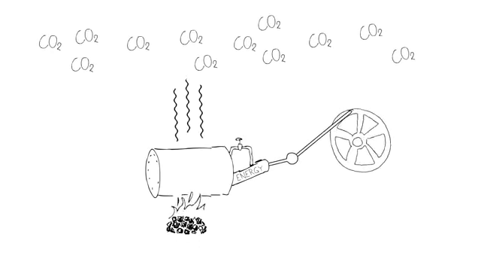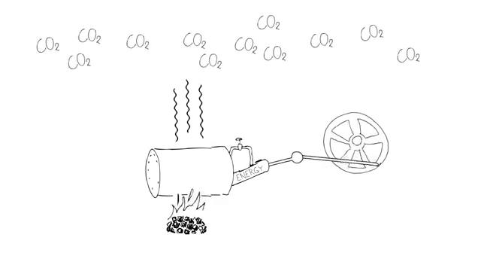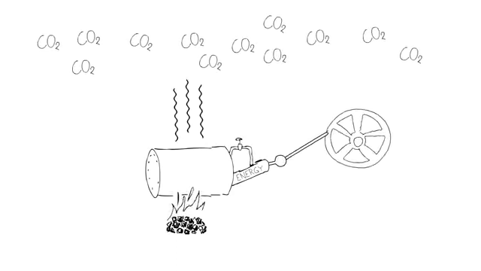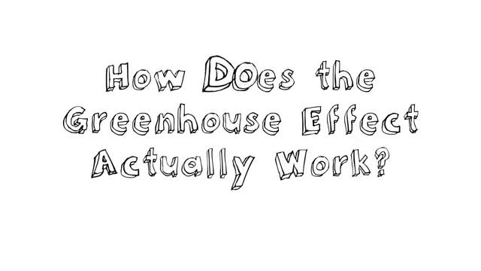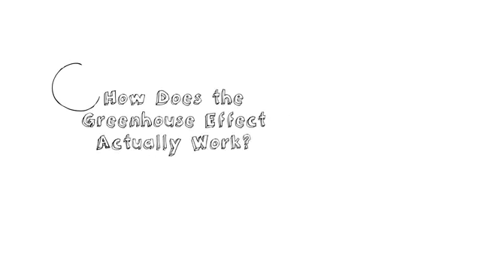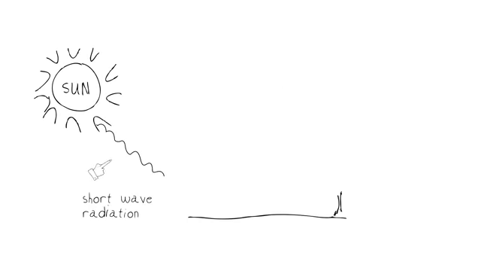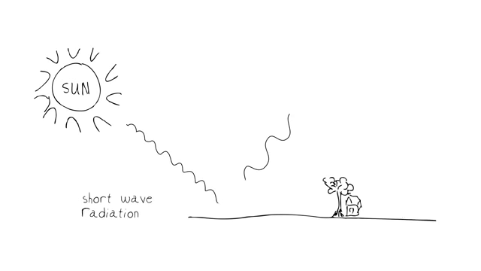Why are so many people concerned about that in terms of global change? The answer means we need to say a few words about the greenhouse effect and how that actually works. Light rays from the sun arrive in our atmosphere as shorter wavelength radiation. This light energy hits the surface of the Earth.